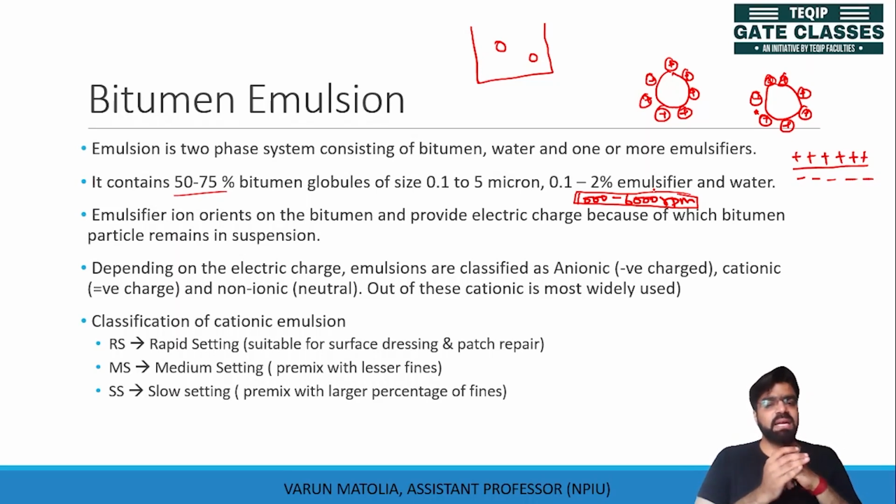This emulsifier puts the electric charge, and due to this electric charge, the emulsion can be classified as anionic, which is negatively charged, cationic, which is positively charged, and non-ionic, which is neutral. Out of this, the cationic emulsion is mostly used. The cationic emulsion can further be classified into rapid setting, medium setting, and slow setting.